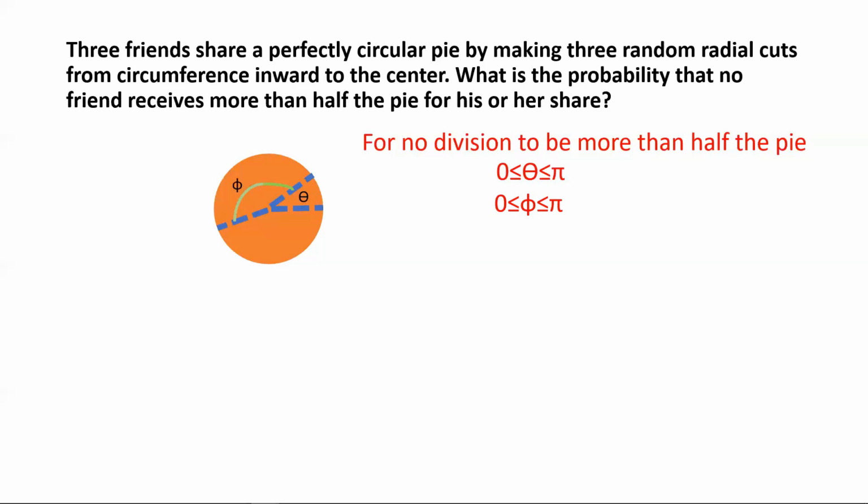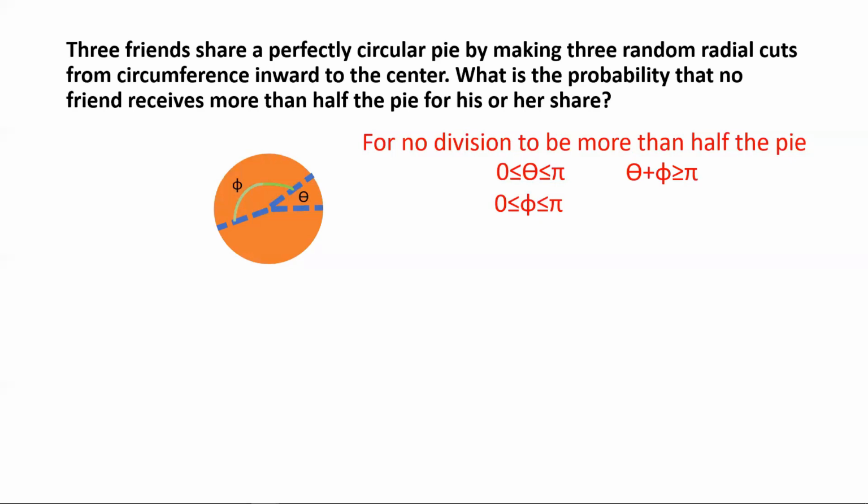Why? Because if they are less than pi radians, that leaves the third piece greater than half the circle. So if the two sector angles theta and phi sum to less than pi radians, the third piece automatically becomes greater than half the circle. So we need this third constraint.